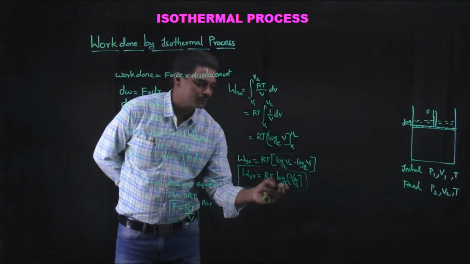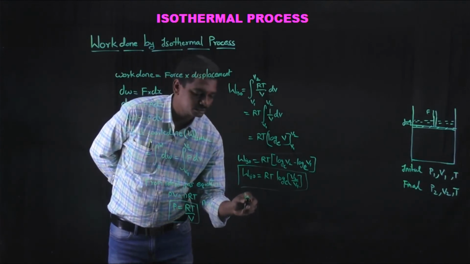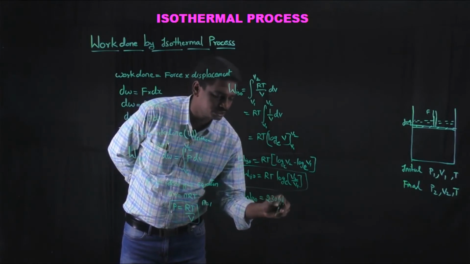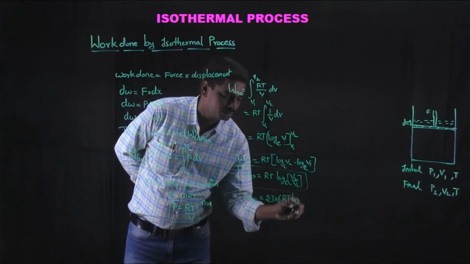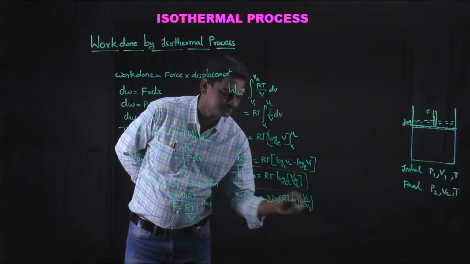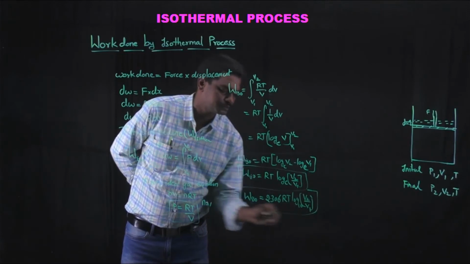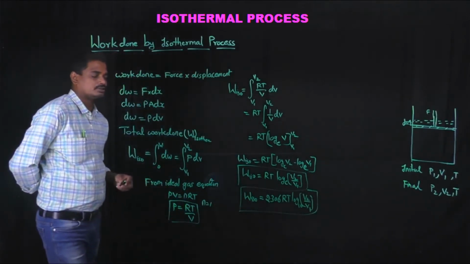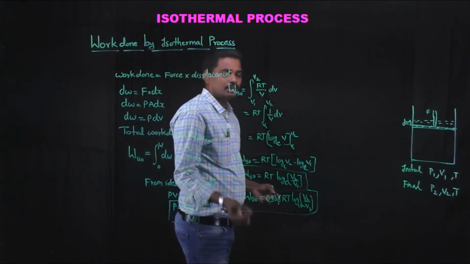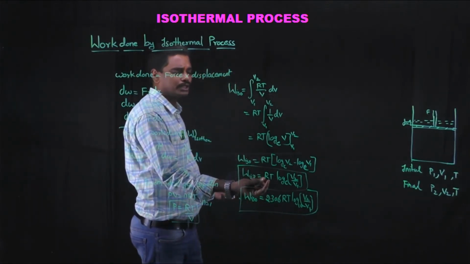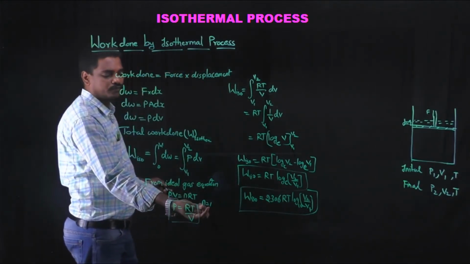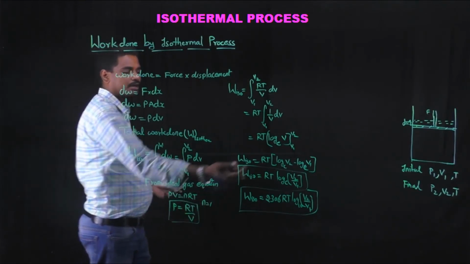If you want to write log in terms of base 10, then work done in isothermal process is equal to 2.303 RT log base 10 V2 by V1 is the expression for work done in isothermal process. Okay, in terms of log base e and in terms of log base 10. If n number of moles are present, then we can simply write it as nRT. Here we have substituted n for 1 mole of a gas. If n is present, it will be nRT.